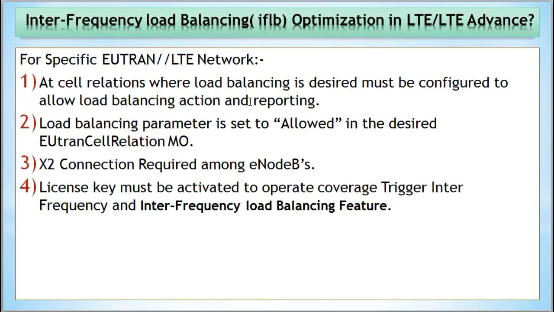The load balancing parameter is set to allow in the desired EUtranCellRelation MO, and X2 connections are required on the eNodeB MO. And the license key must be activated to operate the coverage-triggered interfrequency and interfrequency load balancing feature.